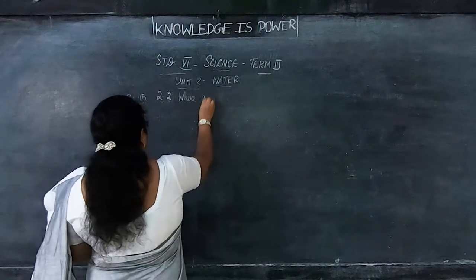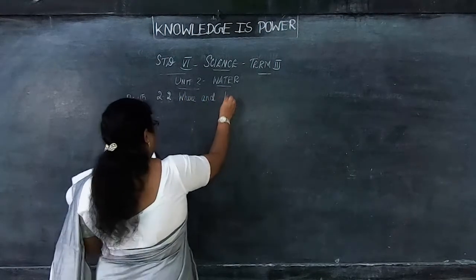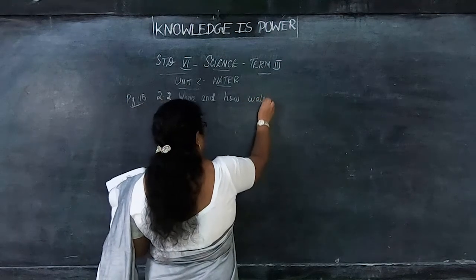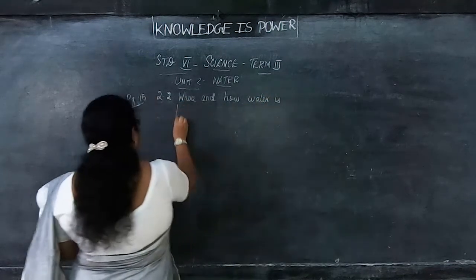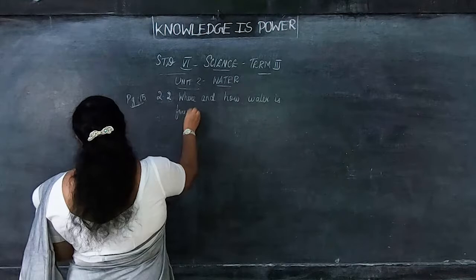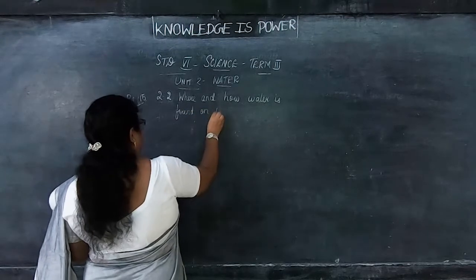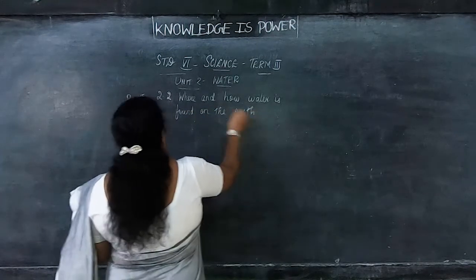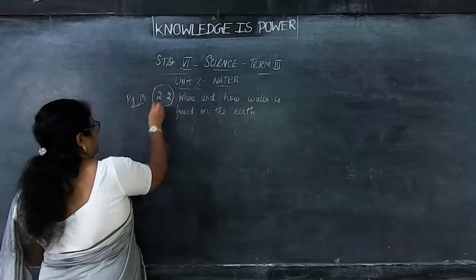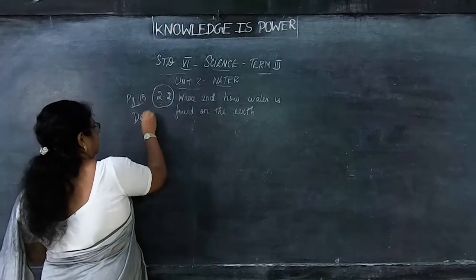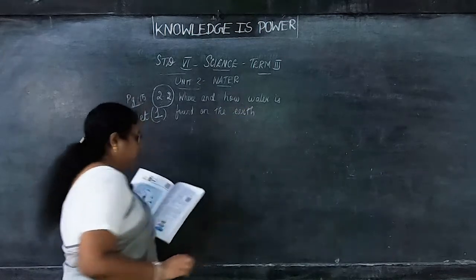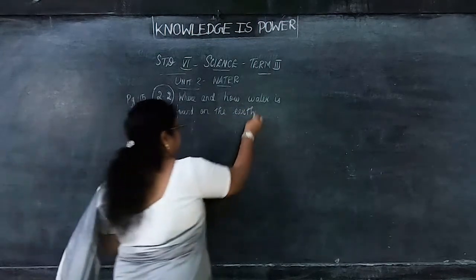Where and how water is found on the earth. This is the detail first question. Okay. Page number I have written 2.2. So this question is detail 1. Where and how water is found on the earth. That question is in the book itself.